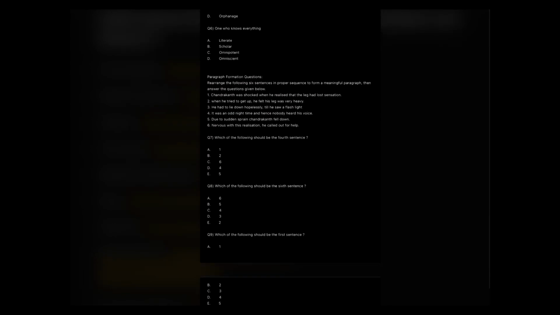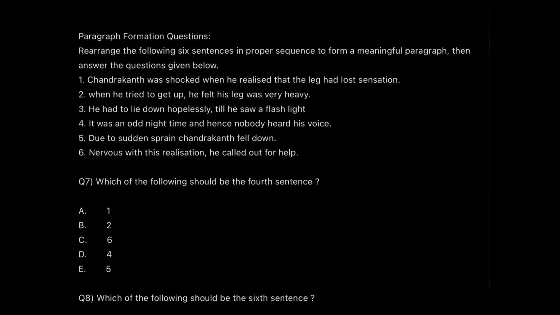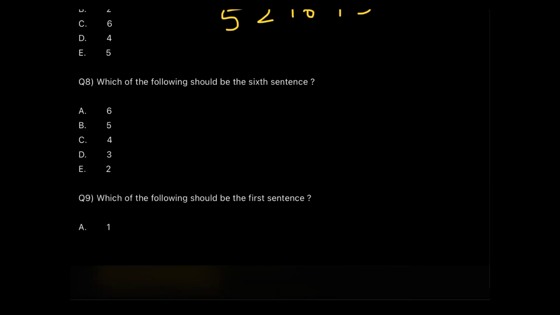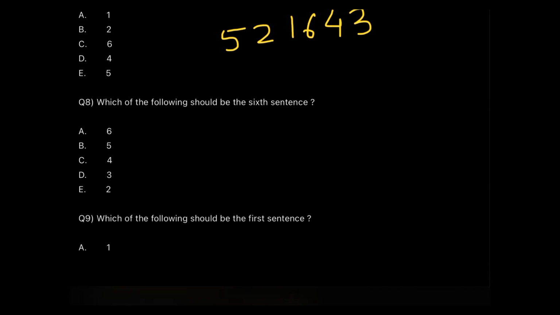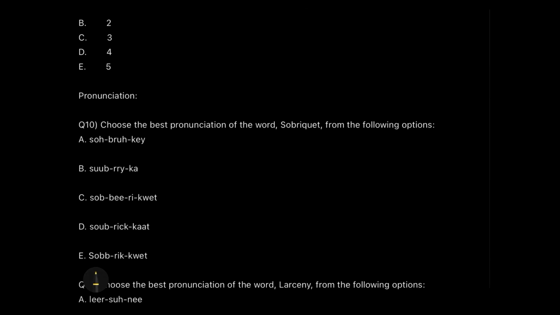So next, going down to my question out here. The number sequence was, just to write it back again, 5 2 1 6 4 3. So the third part of the question was, let's move down and check it. Which of the following has to be the first sentence? Number 5 has to be the first sentence, and number 5 comes in option E. So that's my answer. Pretty good, right?